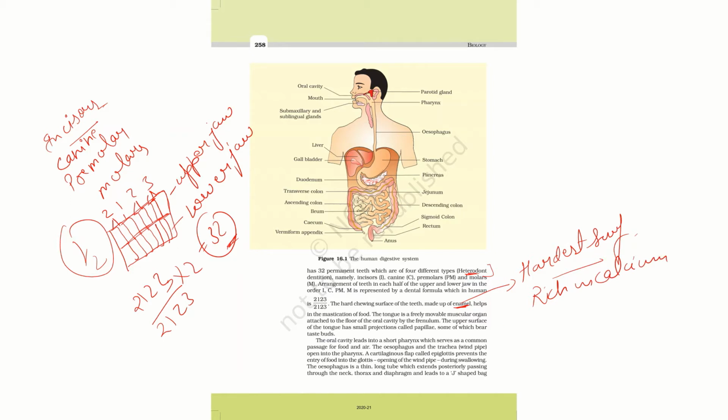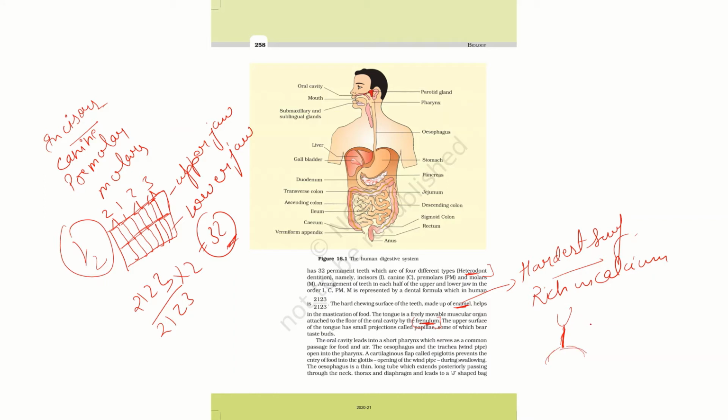The tongue is a freely movable muscular organ. It is attached to the floor of the oral cavity by the frenulum. Basically, the frenulum is a linear tissue which attaches the lower surface of your tongue to the floor of your mouth.